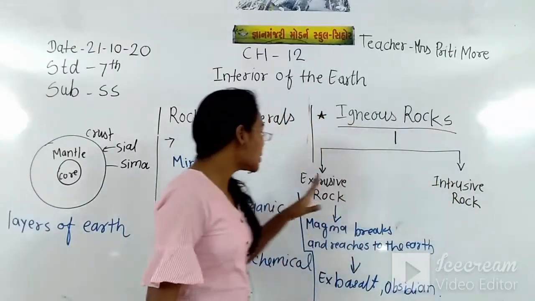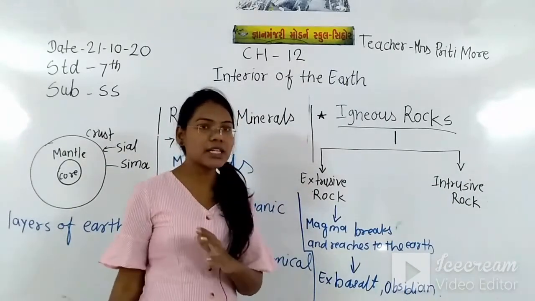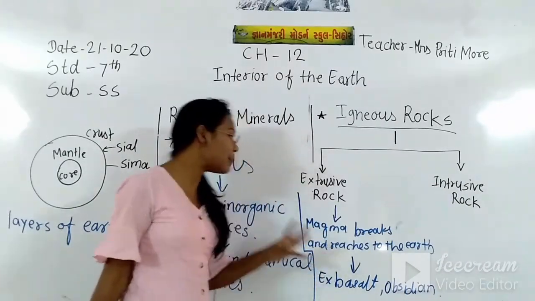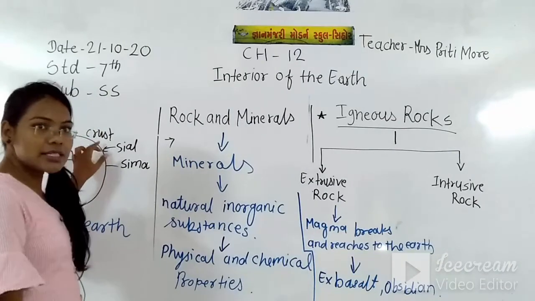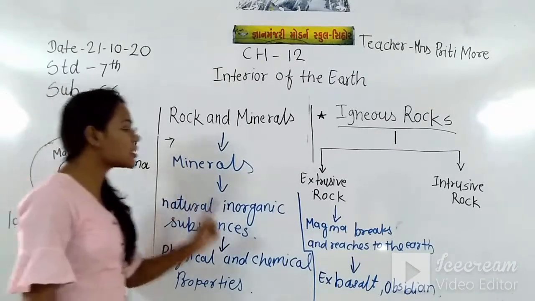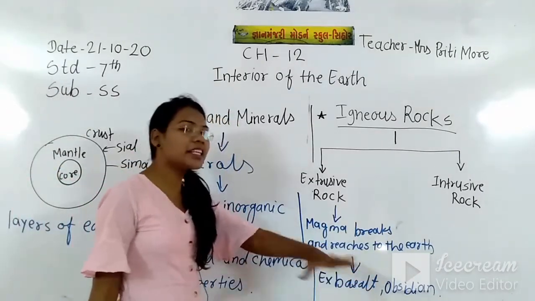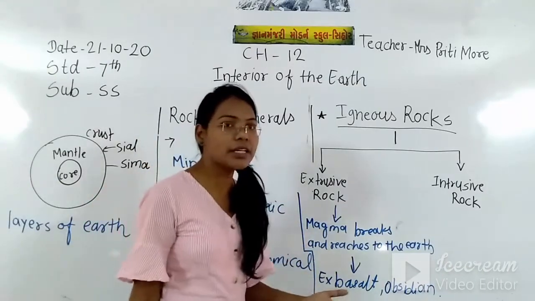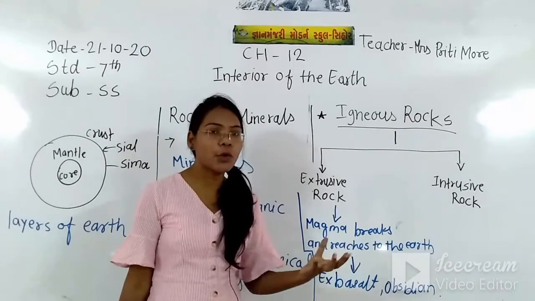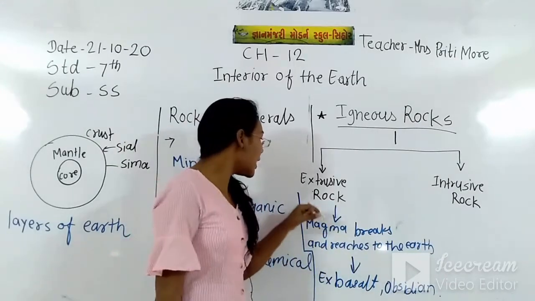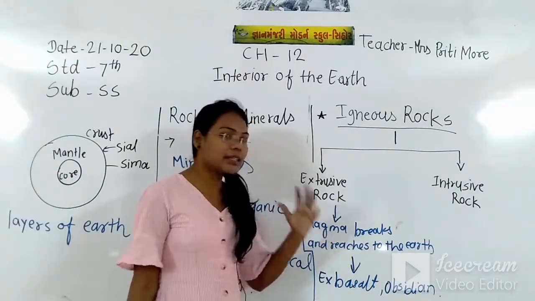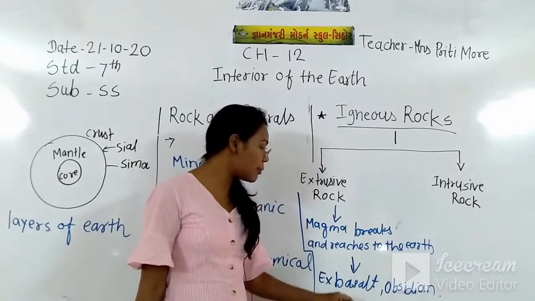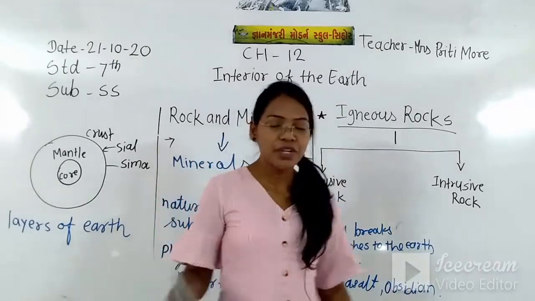How does the extrusive rock become? When the magma breaks through the crust and reaches the surface of the earth, it cools down there and the liquid converts into solid. That solid form of the magma is called extrusive rock, and examples are basalt and obsidian.